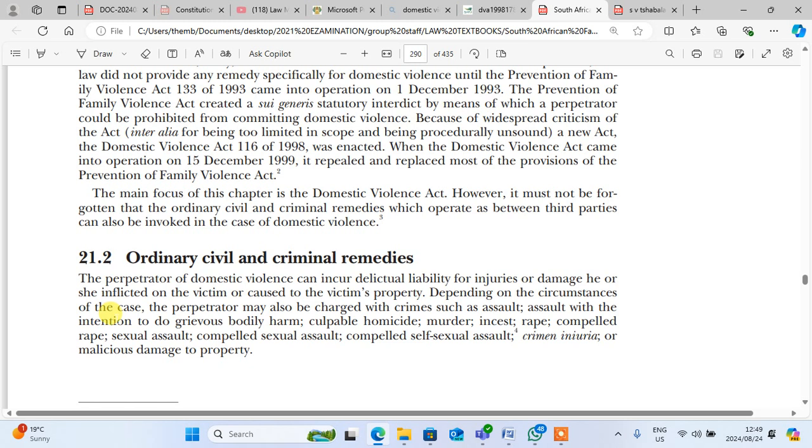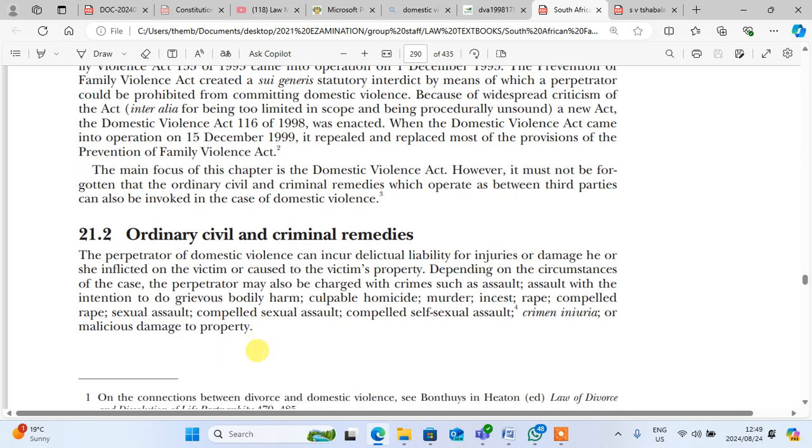The perpetrator may also be charged with a crime such as assault, assault with the intention to do grievous bodily harm, culpable homicide, murder, incest, rape, compelled rape, sexual assault, compelled sexual assault, criminal injury, or malicious damage to property. Okay, you must note this one down.